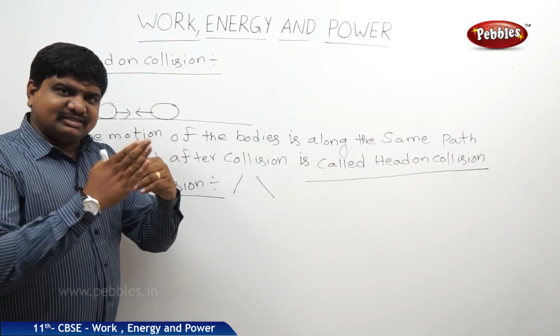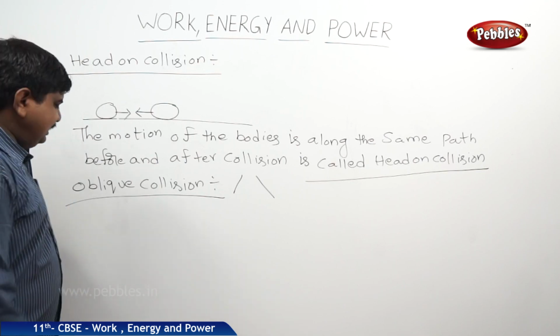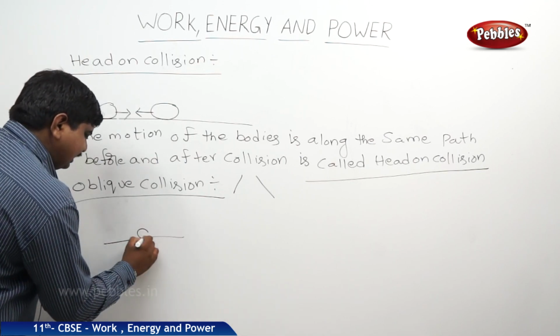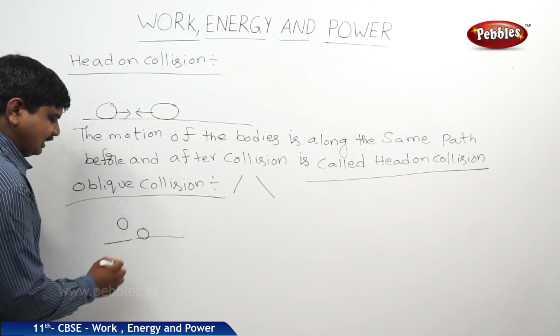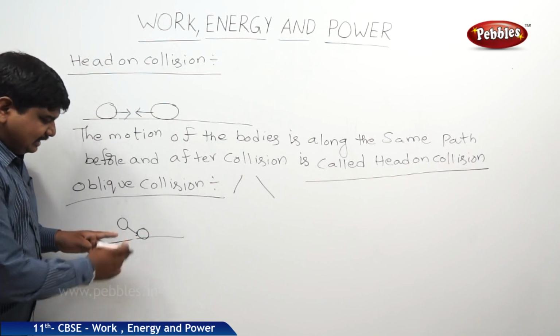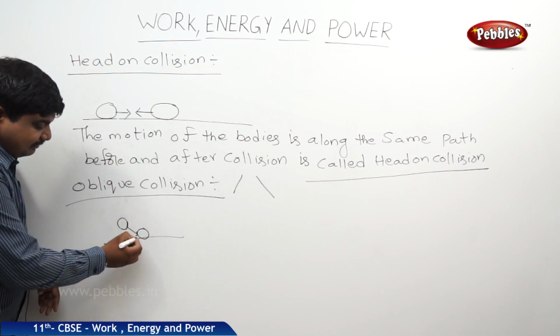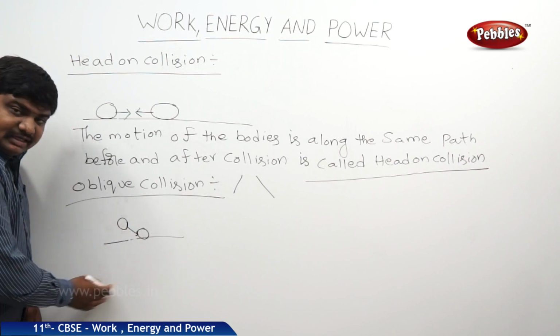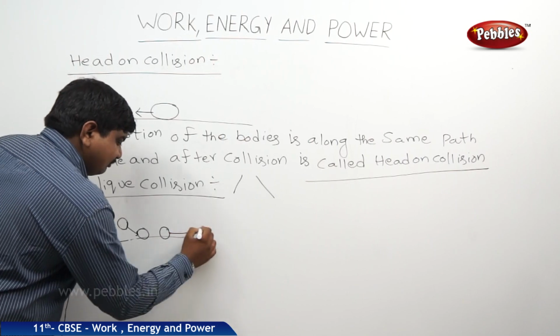After the collision, they will be separated into different directions with different angles. Here is one body, slightly at some angle, and it is trying to collide. It is not a head-on collision. It is just surface to surface. The body's surface may be in contact with this surface. After the collision, this body may be at rest and this body will move like this.